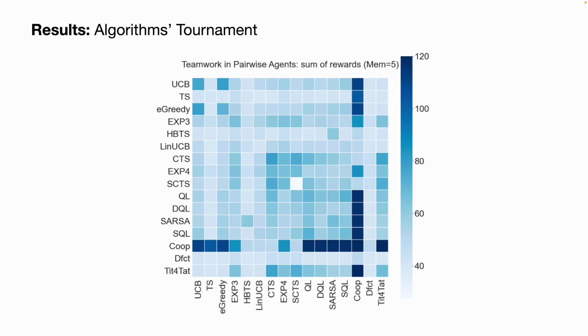So if we consider the collective reward, how does the teamwork work? We can sum up the rewards of the two players together to see who is the best team player overall. Obviously, the cooperative agent, as a handcrafted agent, yields an overall high collective reward. But we also see that, again, within the algorithm class, it appears to be a pretty good team player, and not so much across different tasks. On the other hand, reinforcement learning agents, relatively speaking, are pretty good team players as well.